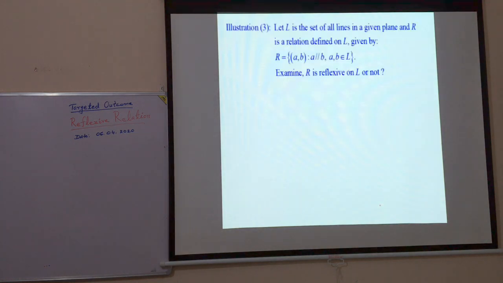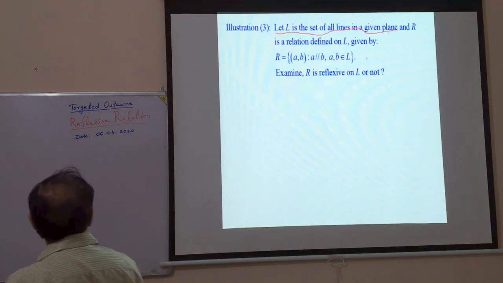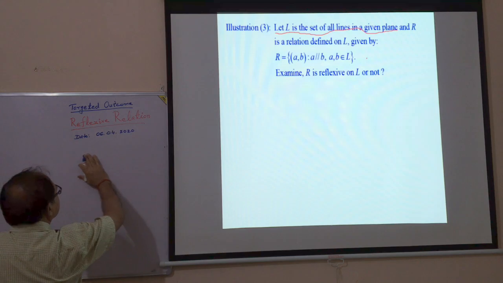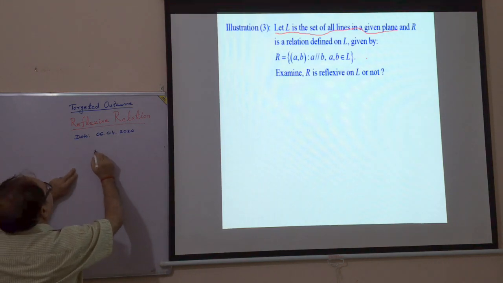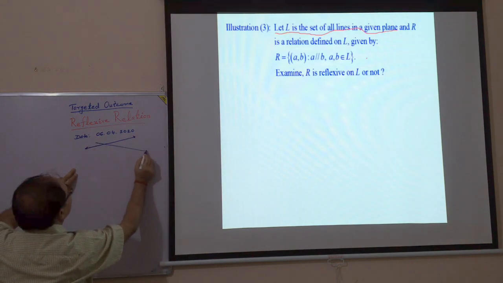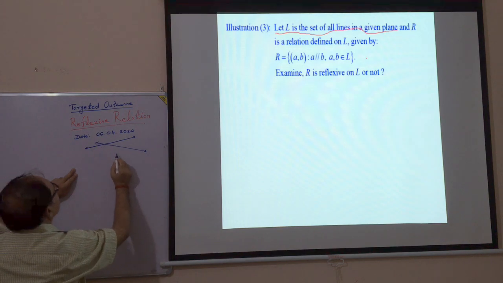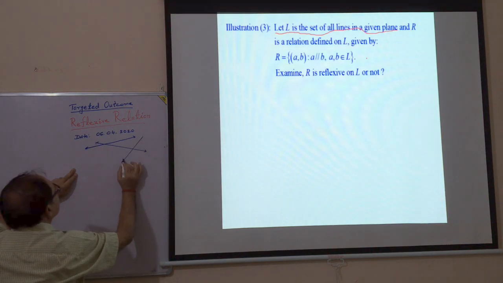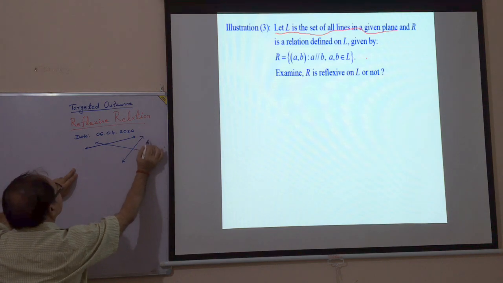Next, let L be the set of all lines in a given plane. Understand this. What is L? L is the set of all lines in a given plane. Suppose this is the plane, and necessarily this plane will contain infinite lines. There will be infinite lines in a plane.